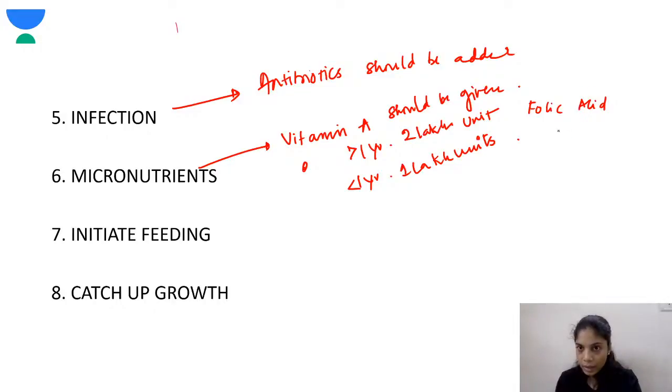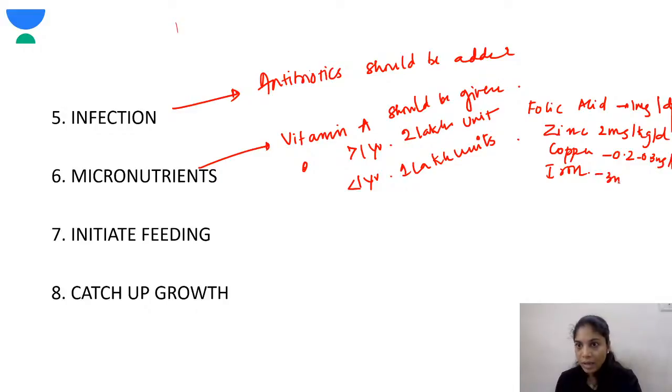Folic acid, zinc, copper, and iron. Folic acid is 1 mg per day, and zinc is 2 mg per kg per day. Copper is 0.2 to 0.3 mg per day, and iron is 3 mg per kg per day. Okay, these are for micronutrients.